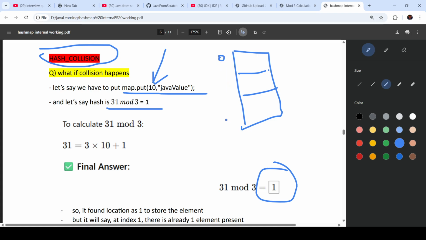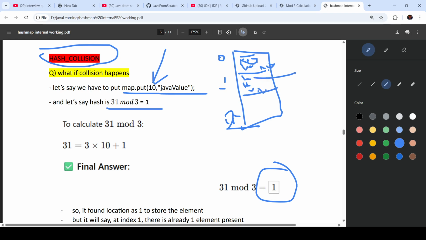Let's say 0 to 15, or 0, 1 and 2. At the first index there are some values: hash code, then your key, then your value, and your next. All these things are there.